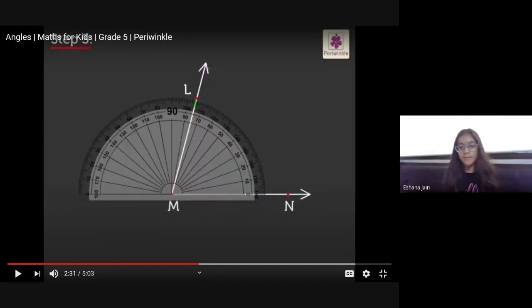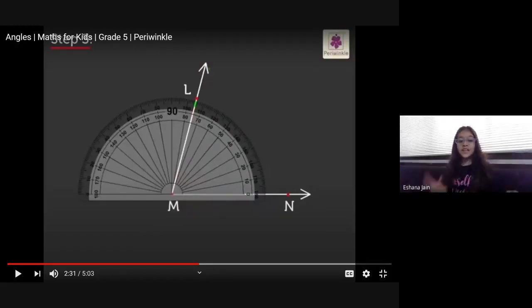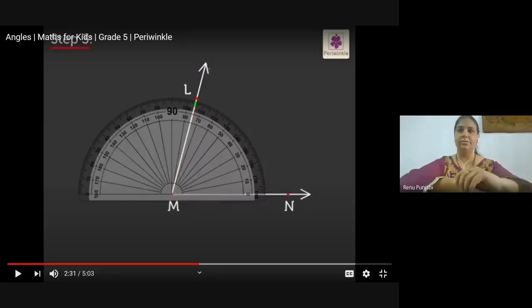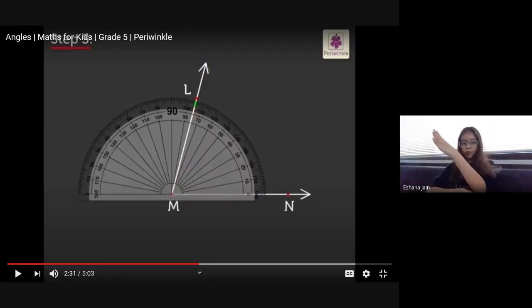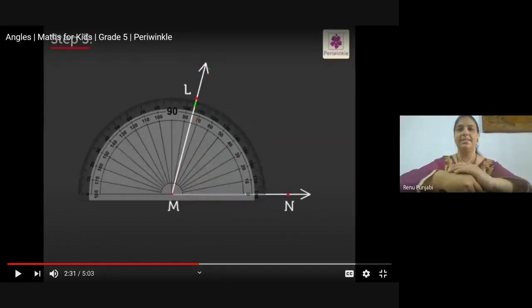Ma'am, acute angle is the angle that is less than 90 degree. Like this straight, this is the 90 degree. If we move this side, this is the acute angle, and if we move this side, this is the obtuse angle. Excellent.